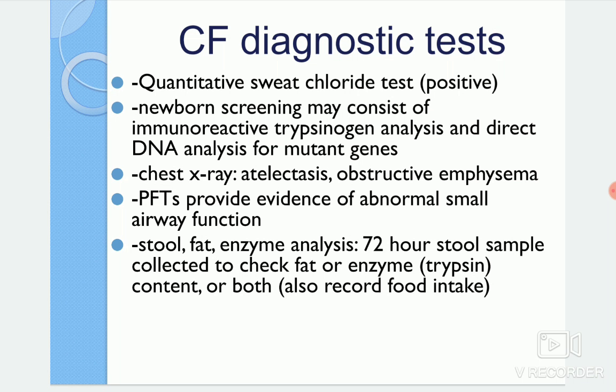A chest X-ray is also done here, because if the respiratory system is affected, atelectasis and obstructive emphysema will occur, so we have to diagnose those. A pulmonary function test is also done, which provides evidence of abnormal small airway function. Stool tests and fat enzyme analysis are also done if the GI system is affected. A 72-hour stool sampling is done so that we can check the fat presence and the enzyme presence, that is trypsin, and analyze both.